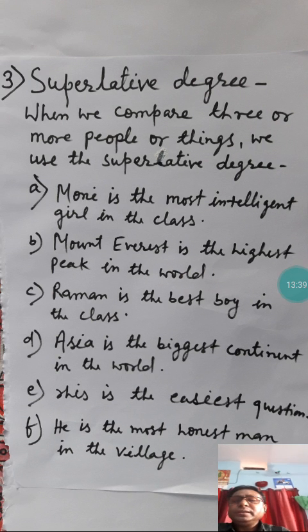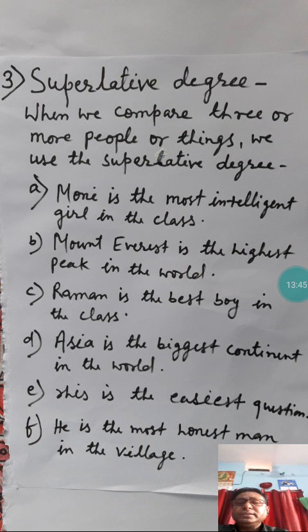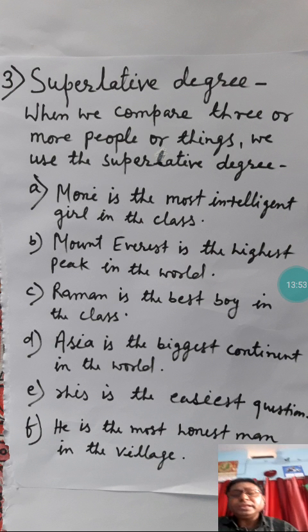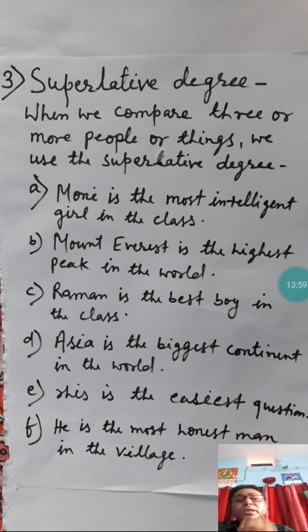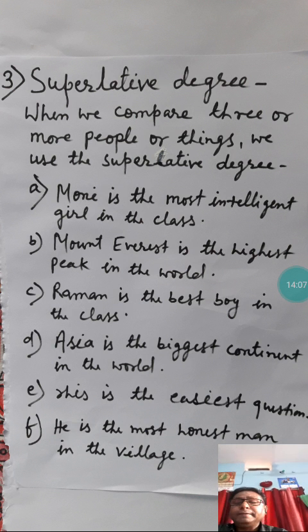Let us proceed to the superlative degree. That is the third form of degree, the superlative form. We use it when we compare three or more people or things. In comparative degree, we compare two people or two things. In superlative degree, when we compare three or more people or things, we use the superlative degree.